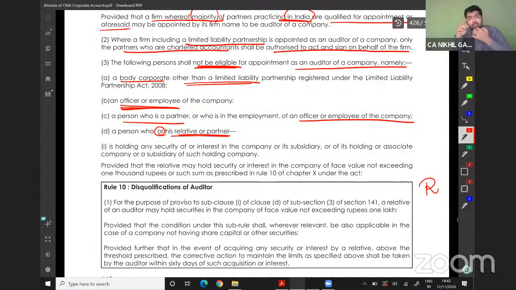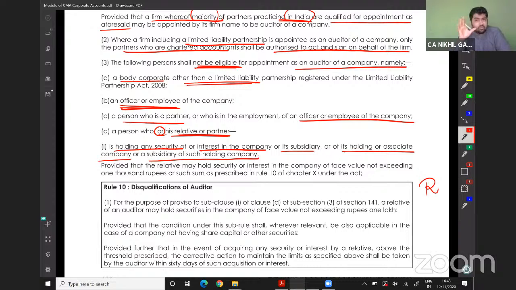See, a few things: body corporate, officer or employee, the person who is a partner of an officer or an employee of that company, the person who or his relatives is holding securities or interest in the company or its subsidiary or its holding or its associate company or the subsidiary of such holding companies, is holding any security, shares, debentures and so on of the company, its subsidiary company, its holding company, its associate company, its subsidiary of such holding company, provided that the relative may hold such securities or interest in the company, the face value not exceeding 1000 rupees or such amount as may be prescribed under this Act.